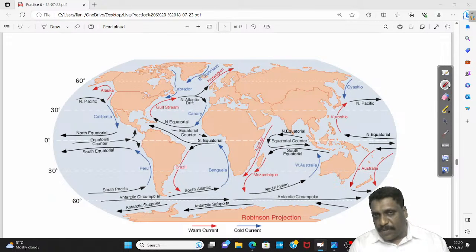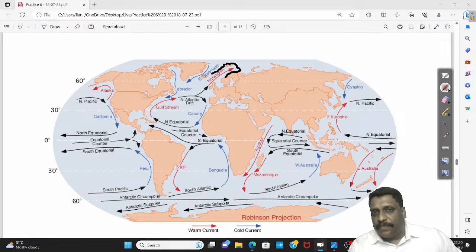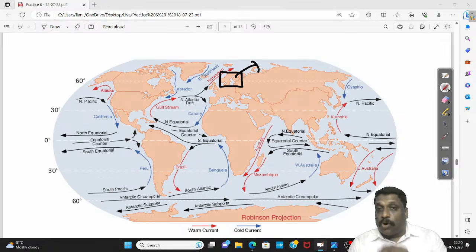See how warm, if you ask me, this Norwegian current is responsible for making Western Europe warm. Number one. Number two, it also does not allow the Norwegian Sea to freeze even during winters. It gives you port accessibility. But for climate, no need to talk about it. Somewhere I can talk about how exactly the western section of the continent in temperate regions is kept warm.